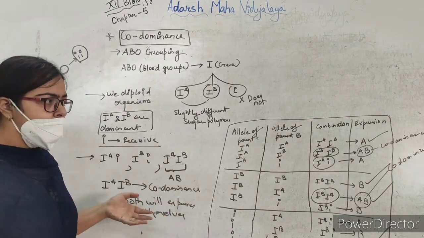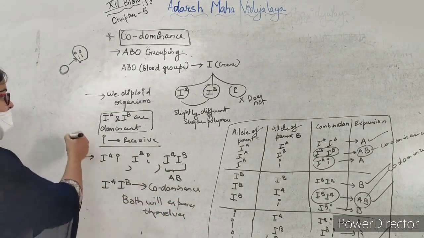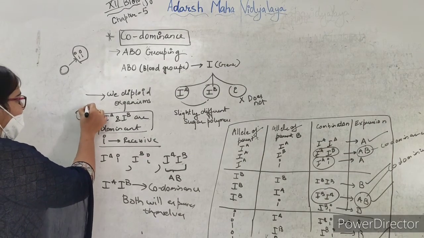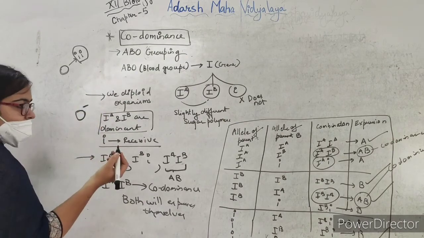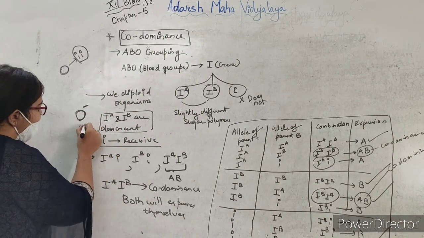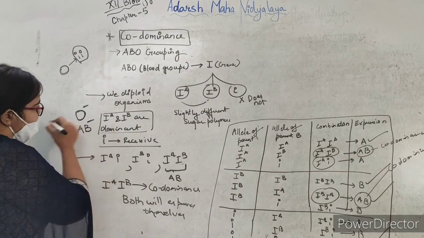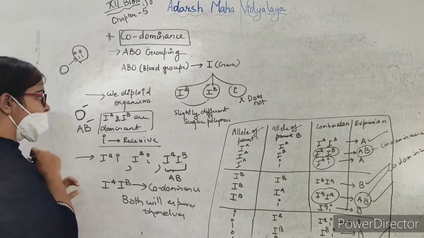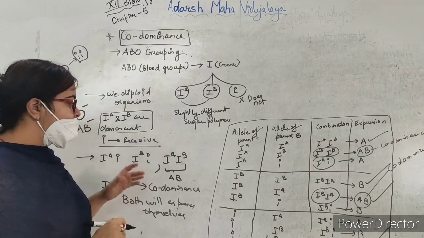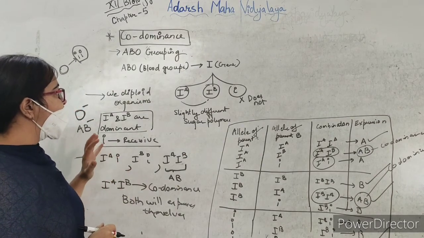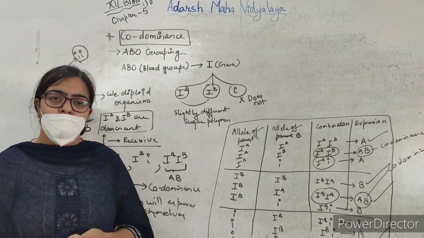Most specifically, nowadays O negative is the universal donor because it does not have the rhesus factor, and AB negative is the universal acceptor. So this was all about codominance, and it's seen in ABO blood grouping in humans.